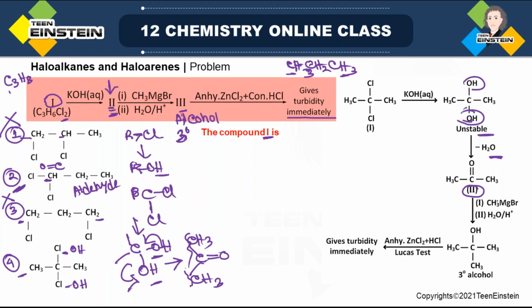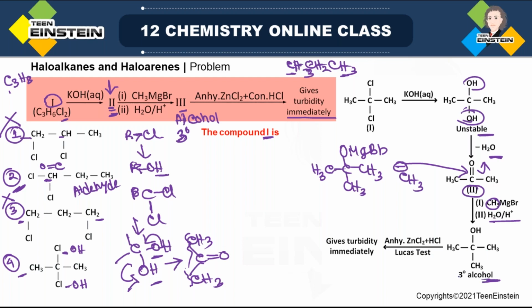Next CH3MgBr. It will be acting as a nucleophile and will attack here. Before acidic hydrolysis, first there will be formation of OMgBr, but after water and hydrolysis the alcohol structure is directly given. I am just drawing the intermediate structure. This OMgBr will be converted to OH. So this is the 3 degree alcohol, molecule 3. And finally you are using Lucas reagent, which gives turbidity immediately because it is 3 degree. So the correct option is the last one.